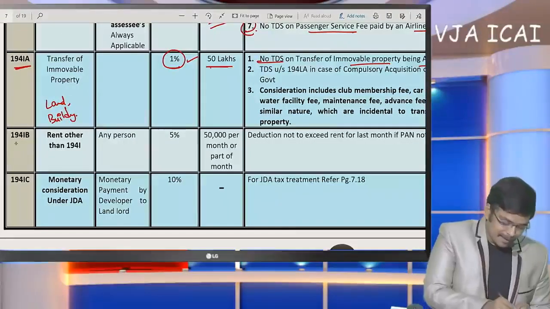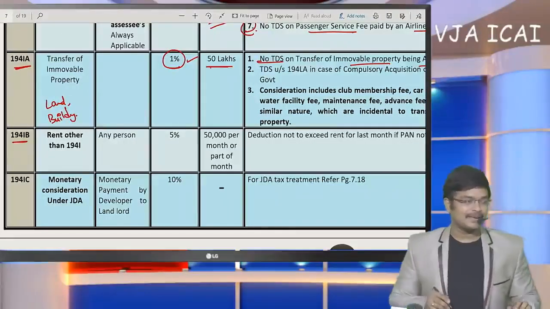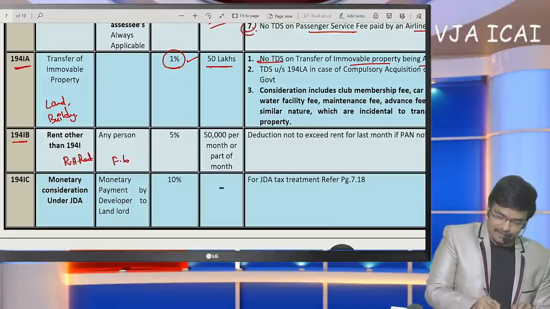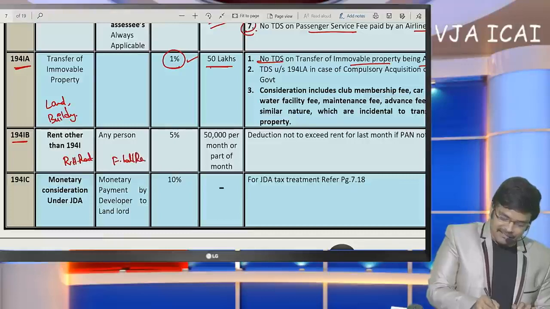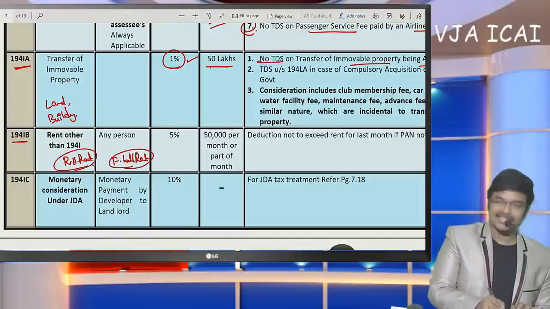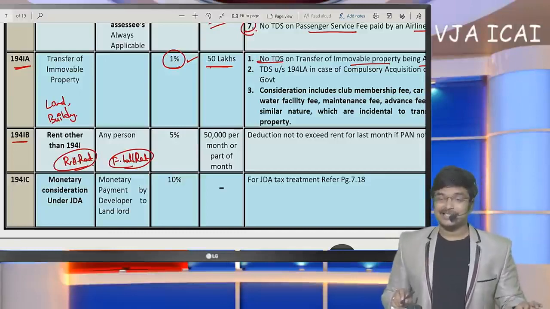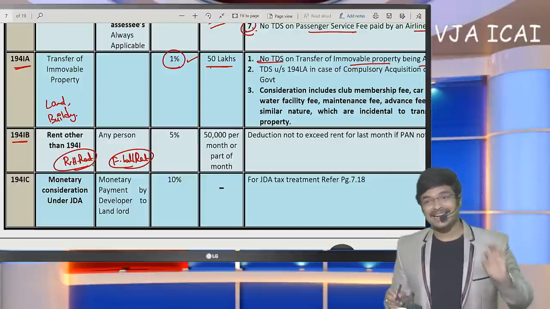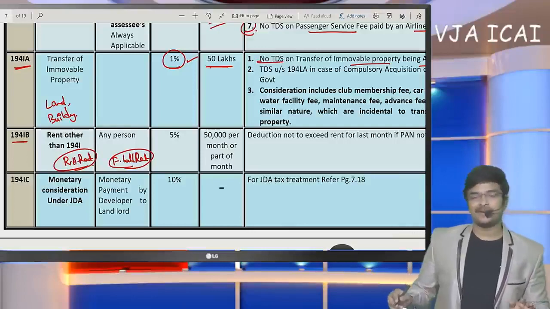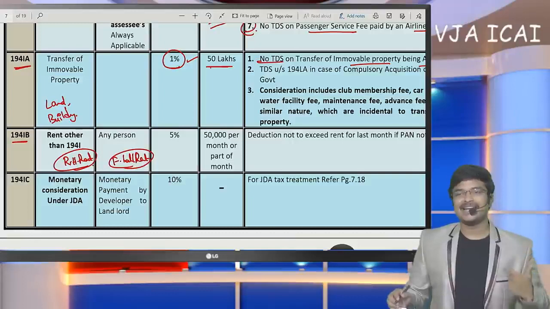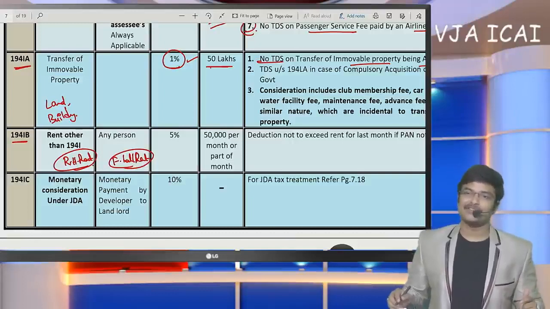And the next thing to be kept in mind here is 194IB. This is residential house rent or any function hall rent, like this, any rent which is not going to get claimed as deduction under the head PGBP. That means section 30 rent. Generally, rent paid towards a building can be claimed as deduction if it was used for business.